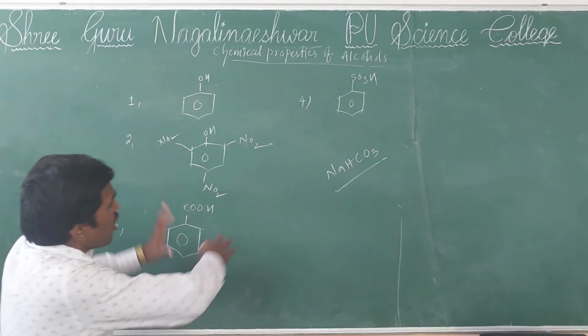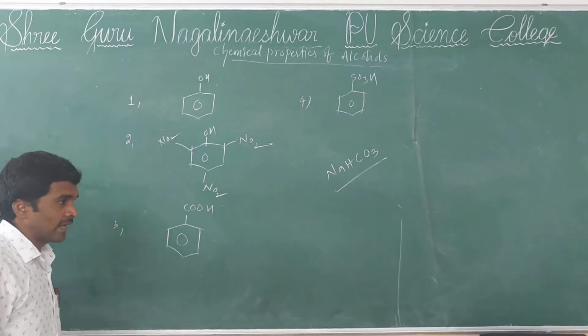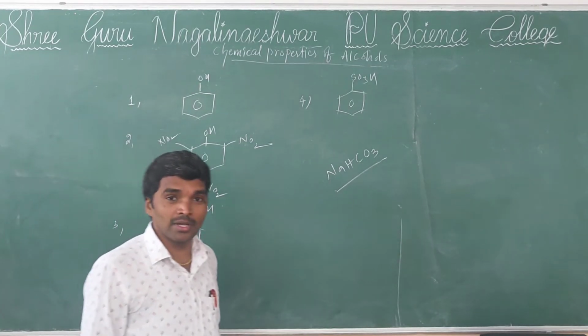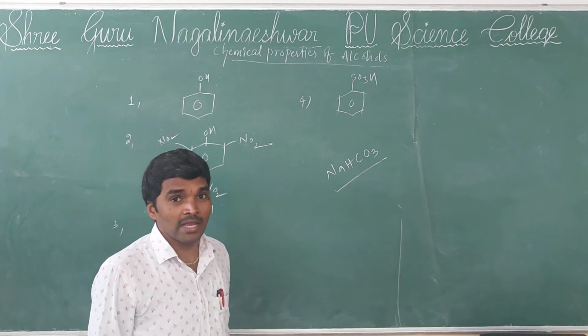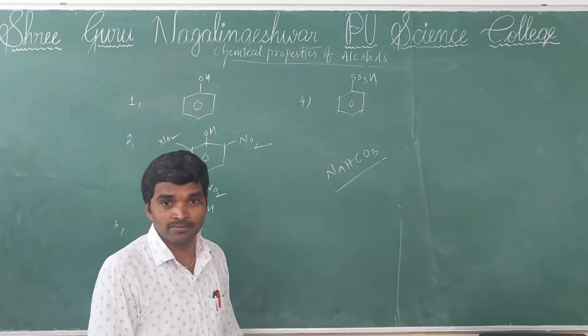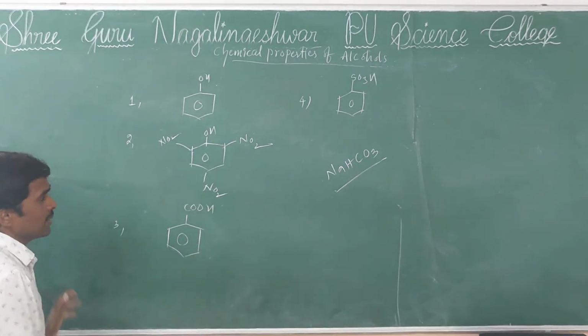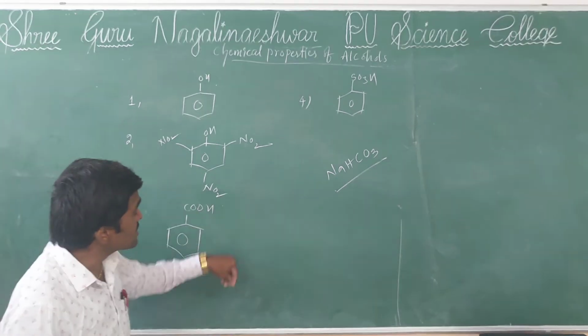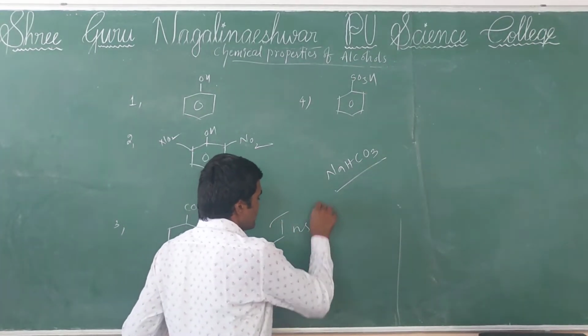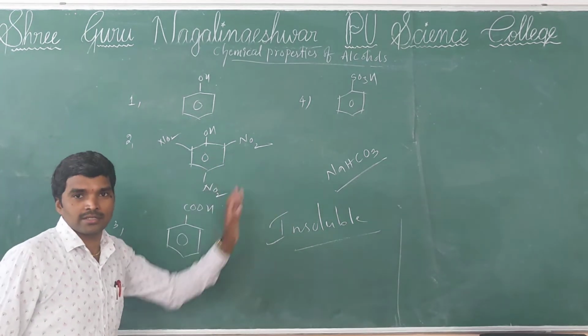See, strong acids are soluble in sodium bicarbonate. Already you know one example, acetic acid. Acetic acid dissolves in sodium bicarbonate to liberate carbon dioxide gas. The question they are asking is: which of the following is insoluble in sodium bicarbonate?